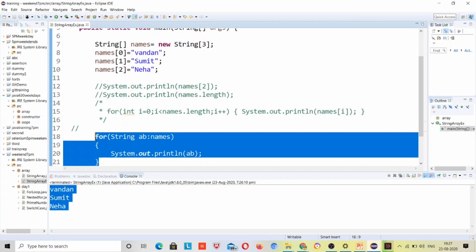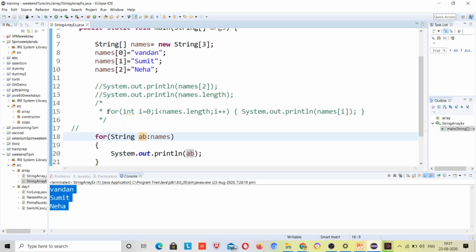So if you have knowledge about the length of the array, and you have to iterate, or you have to give some logic at any point, then you can go with the for loop. Otherwise, if you are working with objects, suppose you have a class and you have to iterate over the objects of that class, then you can prefer this for each loop.